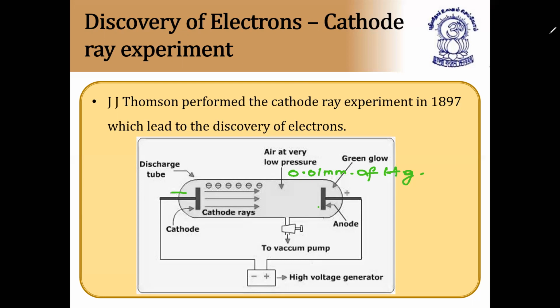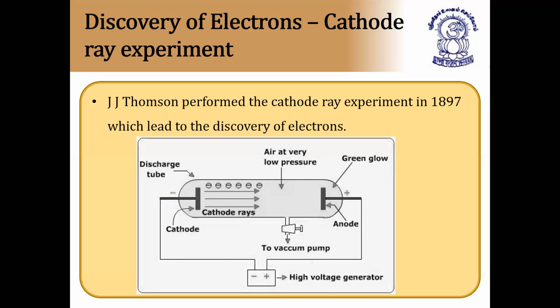When the pressure is very low, that is 0.01 atmospheres or 0.01 mm of Hg, a green light passes from cathode to anode. A green glow takes place on the zinc sulfide screen, beside the anode. These particles travel from cathode to anode, so they are attracted towards the anode. It means they have a charge opposite to that of the anode; they are electrons and are negatively charged.